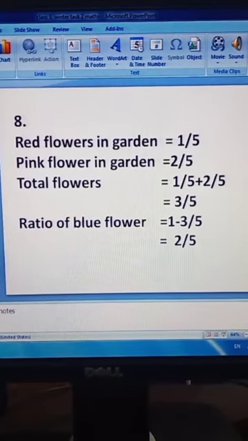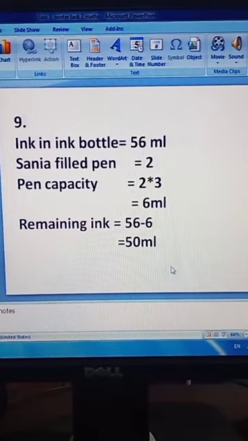Now we will find out the ratio of blue flowers. So we consider that the total ratio is 1. So we will subtract 1 minus 3 divided by 5. 5 multiply 1, we will take LCM. This will be 5. We will multiply 5 with 1. So this will be 5 minus 3, 2. It means the ratio of blue flowers is 2/5.